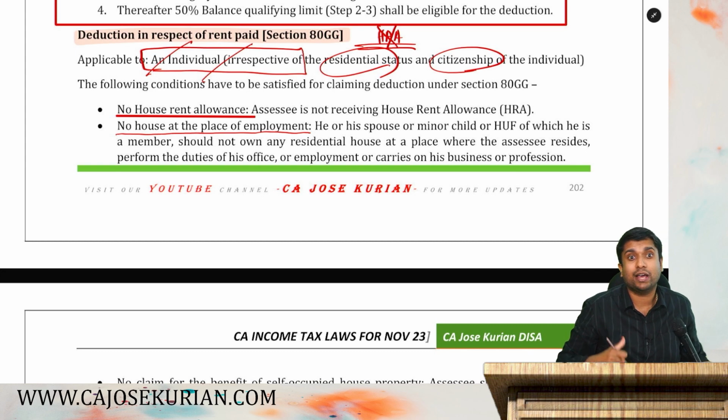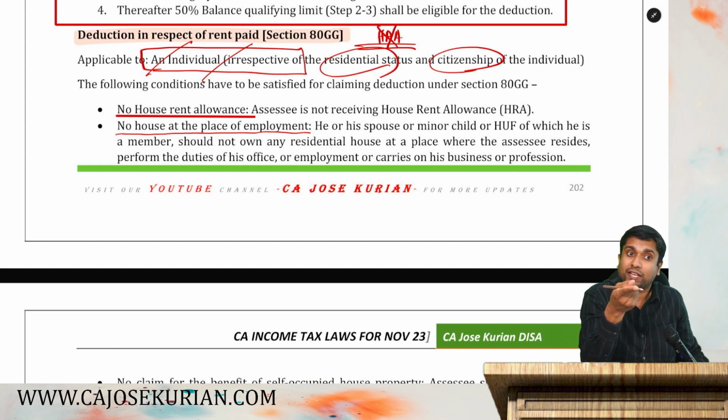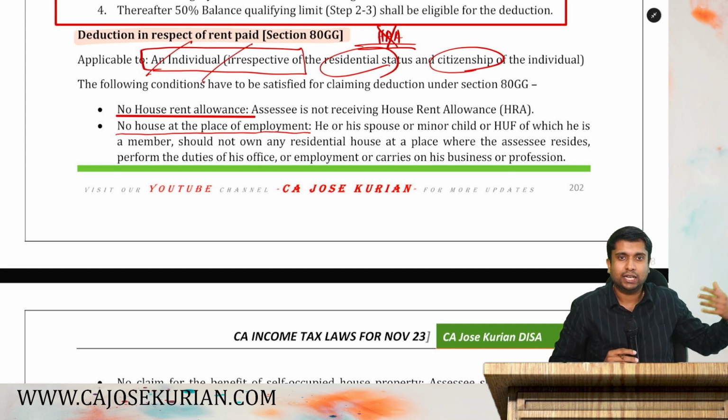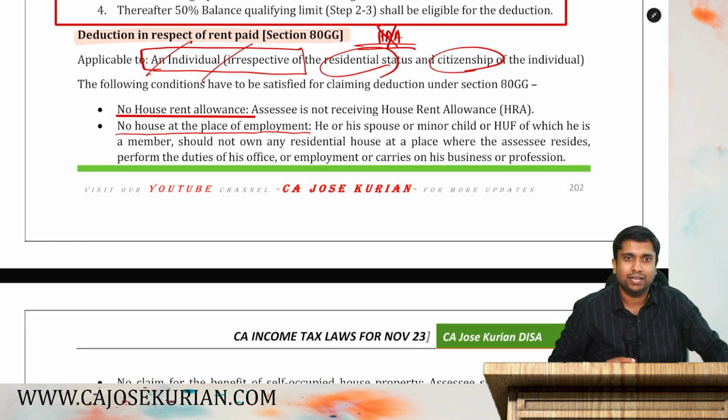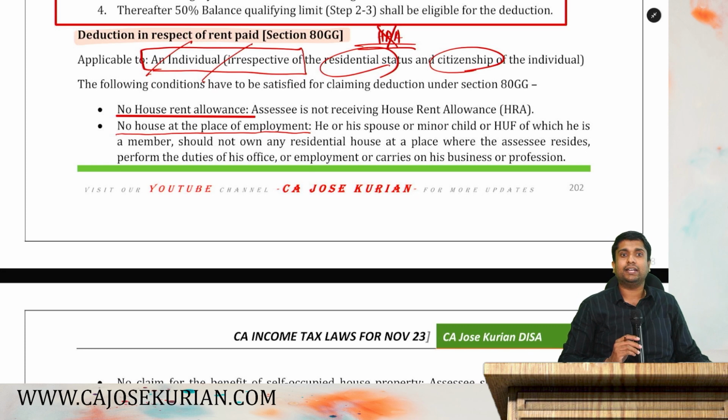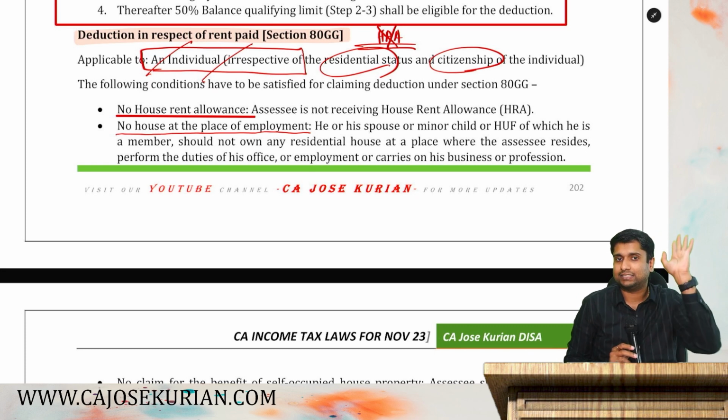You don't have a house in the place of your employment. That doesn't mean you don't have any house. Say I have a house in Kochi and I'm staying in Chennai as a part of my employment. I don't have a house in Chennai. Am I eligible for 80 GG? Yes, provided I didn't receive HRA.